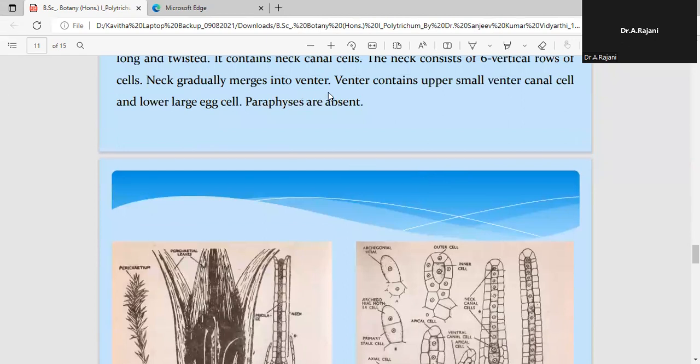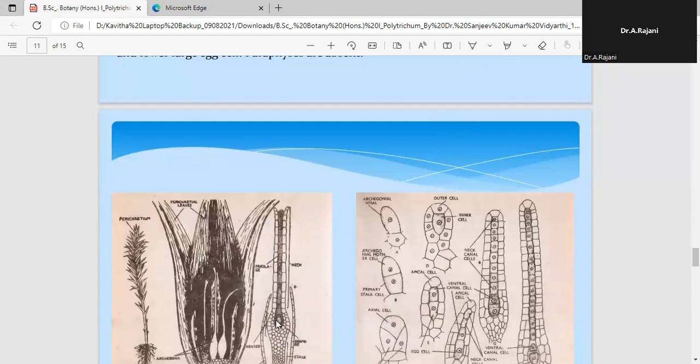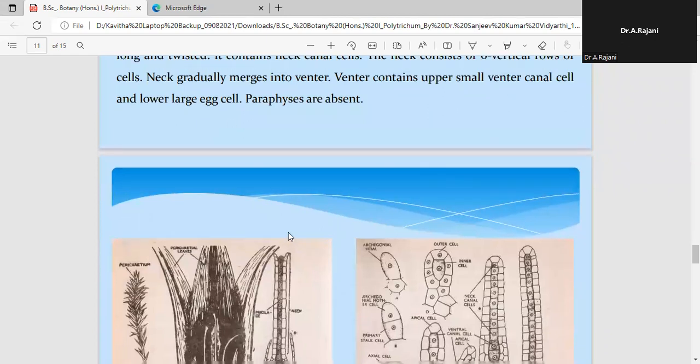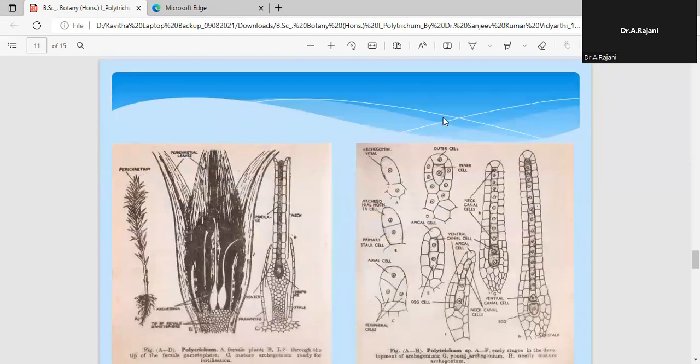Next, on the venter, you can see at the start the apex of the venter consists of one venter canal cell, and the venter also accommodates the female gamete, the so-called egg cell. And in the archegonial head, we never come across the presence of paraphysis.